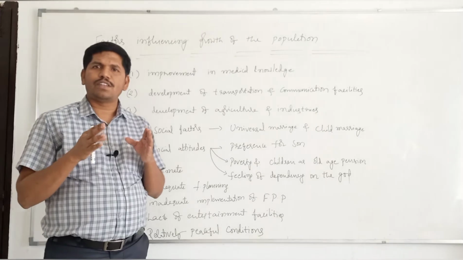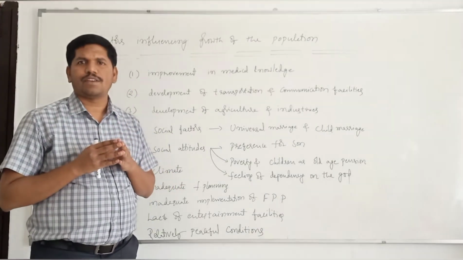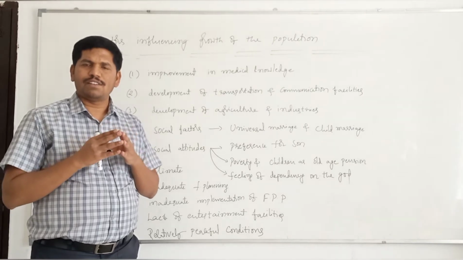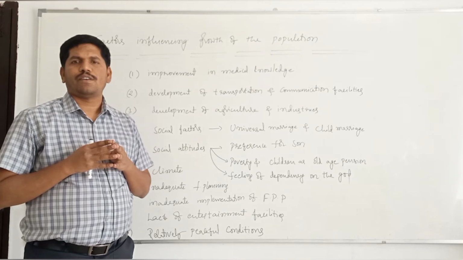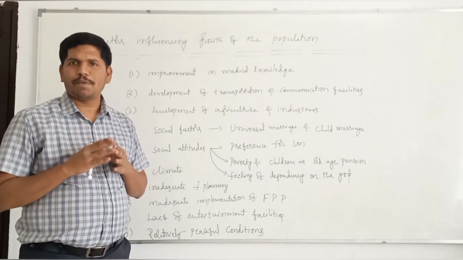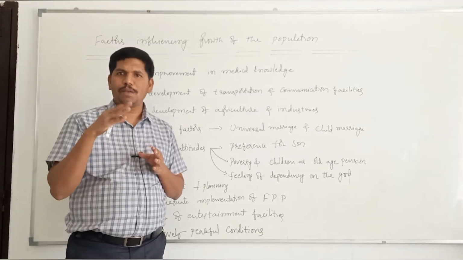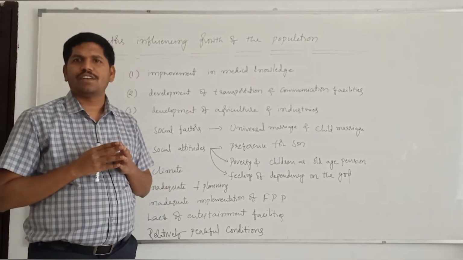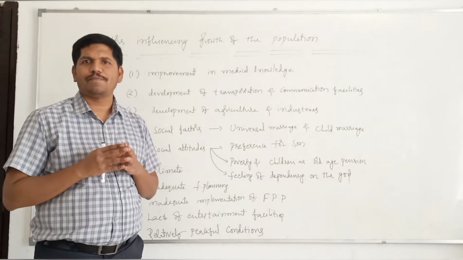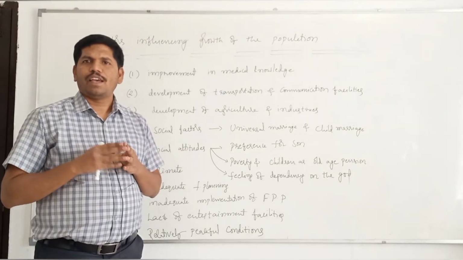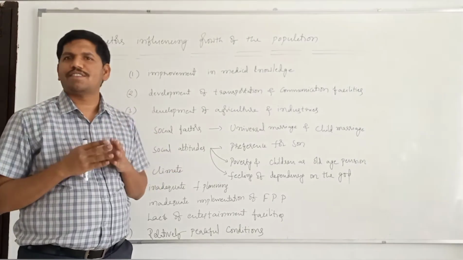That's why, because of developments in the field of medical science and technology, we saved the lives of many people. And in another way, some of the people whose lives were saved started producing children. Definitely, after reaching a certain age, they will marry. Again, they also produced more people. That's why the population size increased.